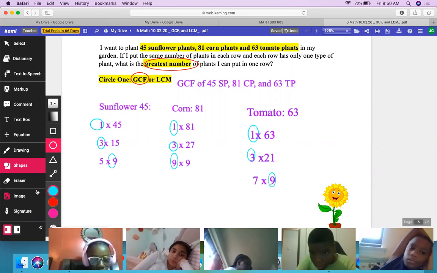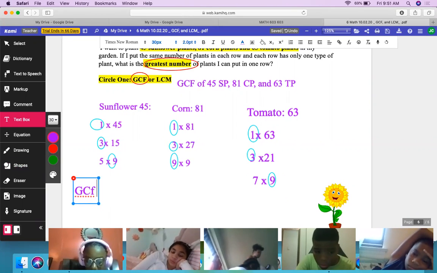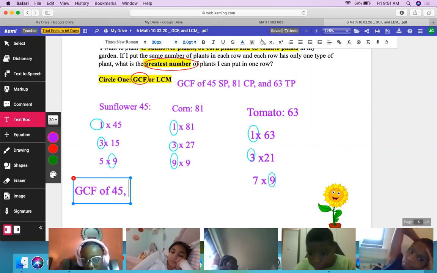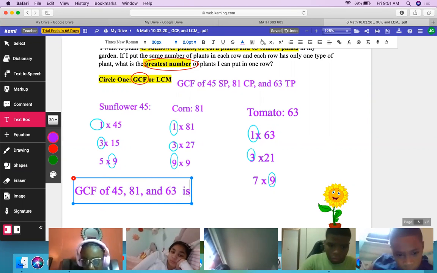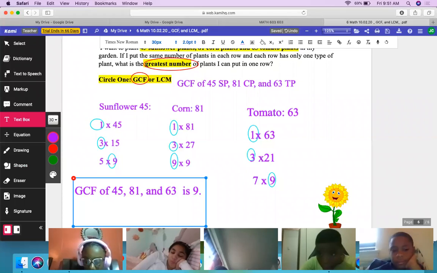We got 2 more steps to do. So the GCF, is it 1, 3, or 9? Which is the greater number, 1, 3, or 9, sir? 9. Now, we're not done because we said that we want to have an equal number of plants in each row.